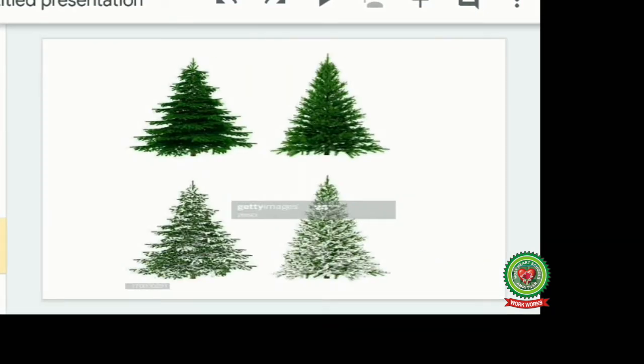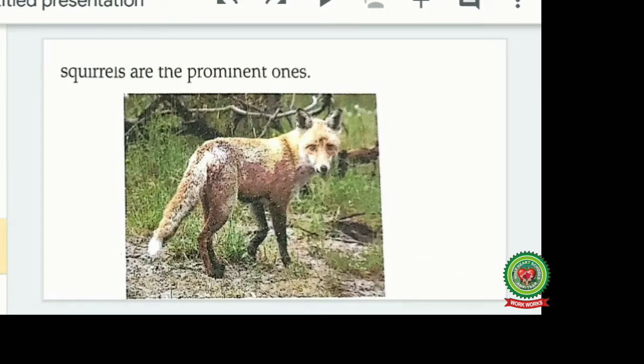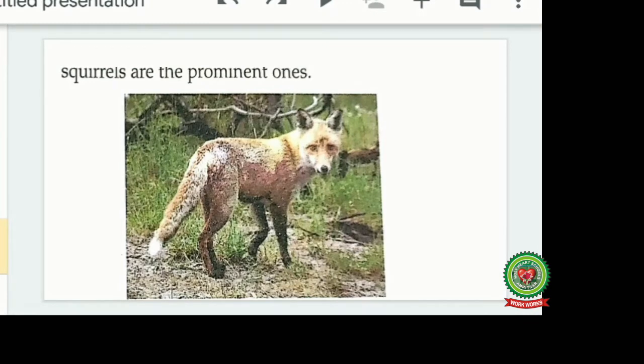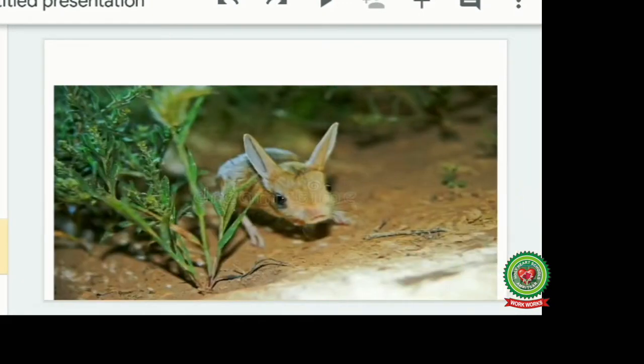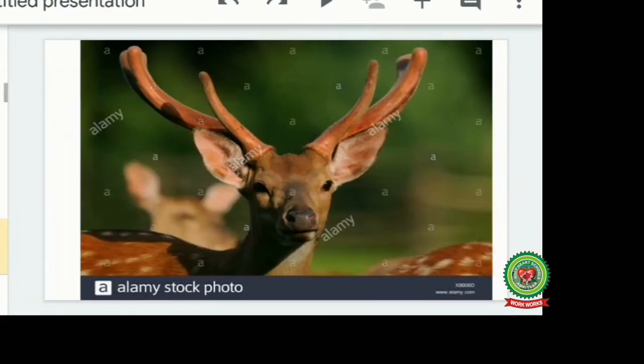You can see these are pictures of some of the coniferous forests which are found in the Manchurian type of climate. And for animals, this is the fox, which is very common in this type of climate. These are rats, this is a rodent, and these are deer. These are found in the region.